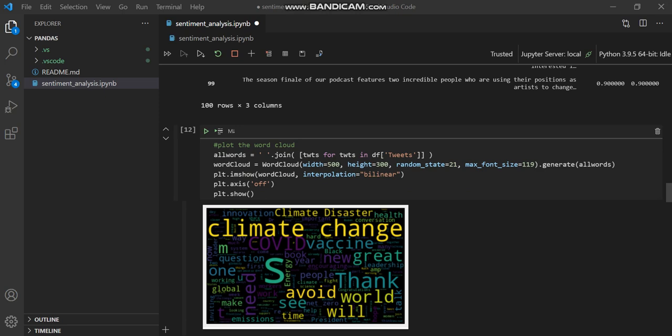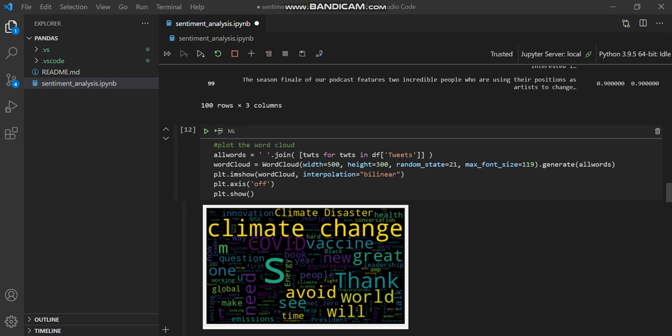I'm binding all my tweets into one string by using the join function. Here I give for tweets in the data frame tweet. So basically, I am binding my whole tweet column into one.